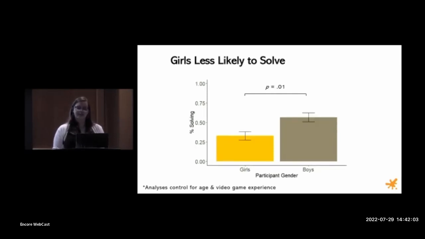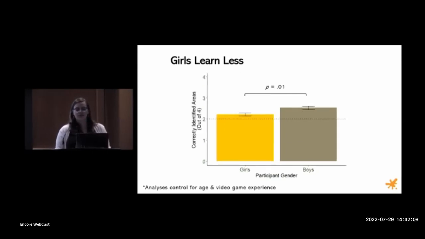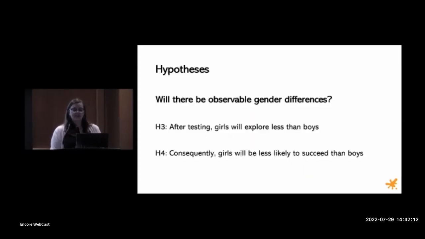We also see that girls are less likely to solve, and that girls answered fewer learning questions correctly at the end of the study. So we did see that girls explored proportionally less, and it led to downstream consequences in terms of their success outcomes, both solving and learning.